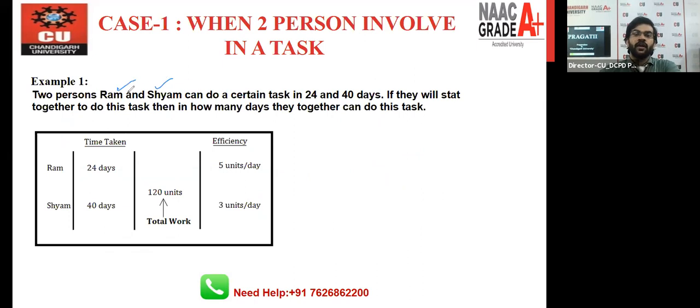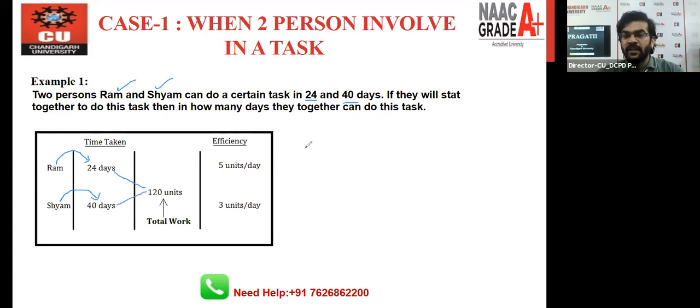The question is: 2 persons, Ram and Sham, can do a certain task in 24 days and in 40 days. It is mentioned here, Ram does the work in 24 days, Sham does the work in 40 days. And what was the first point I discussed in the first slide? We just have to take the LCM of these 2 values, 24 and 40.